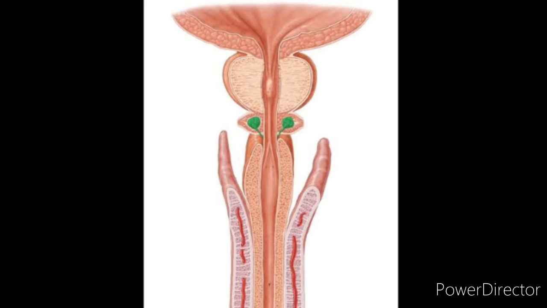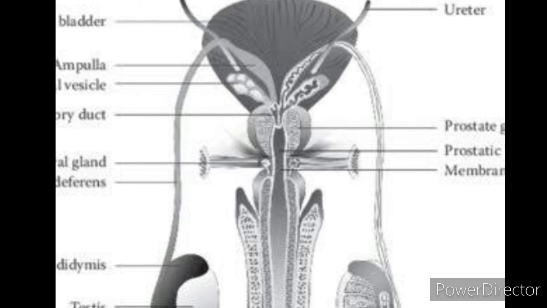Now the ejaculatory duct opens into the urethra, and the urethra is the duct which arises from the urinary bladder, and extends through the penis. And now it opens outside, through the opening called urethral meatus. So the urethra forms a common passage for the urine and the sperm.